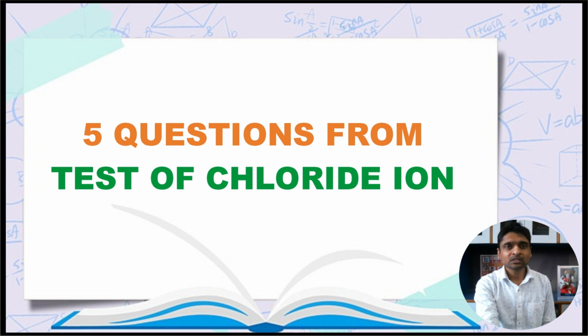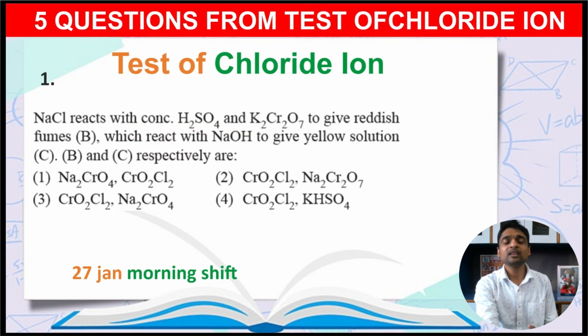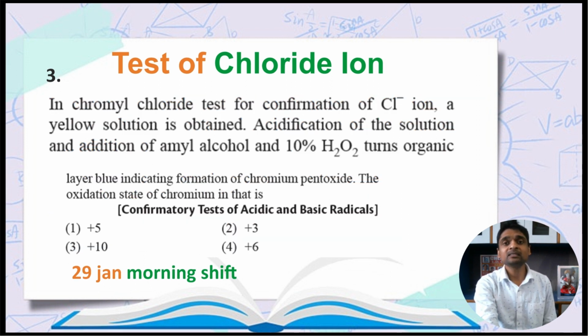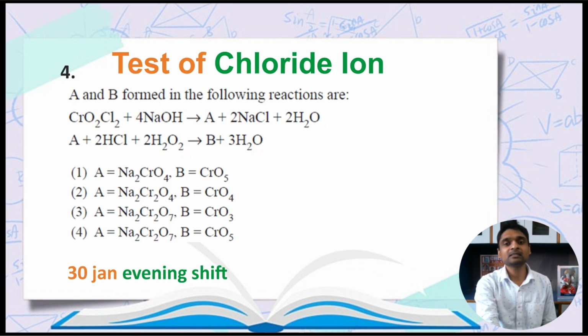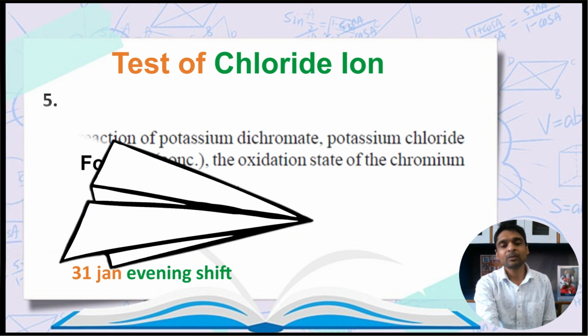A total of 5 questions were asked from the theory of test of chloride ion, comprising only half a page in the chapter systematic qualitative analysis in the lab manual. So these are those 5 questions which refer to just a single concept given in the lab manual, that is test of chloride ions. All these 5 questions can be answered if a student is thorough with that half a page of the lab manual.